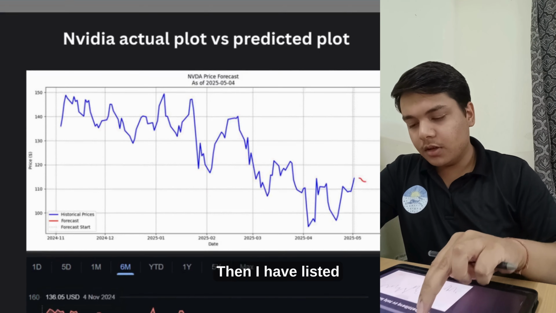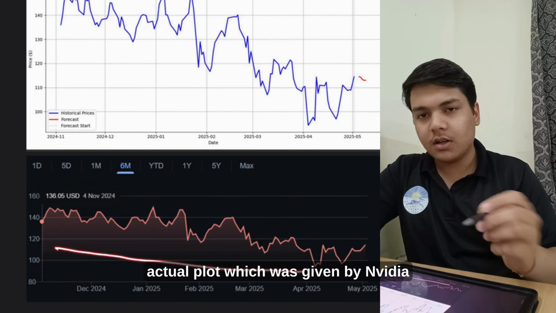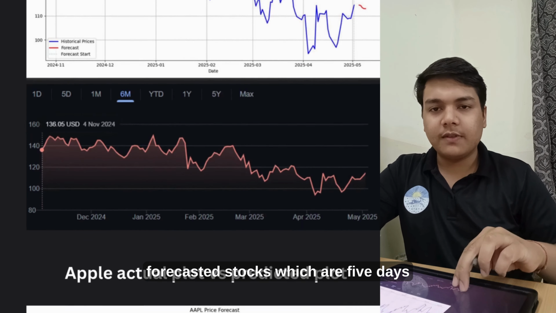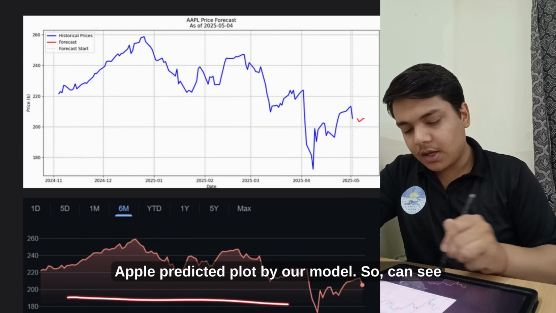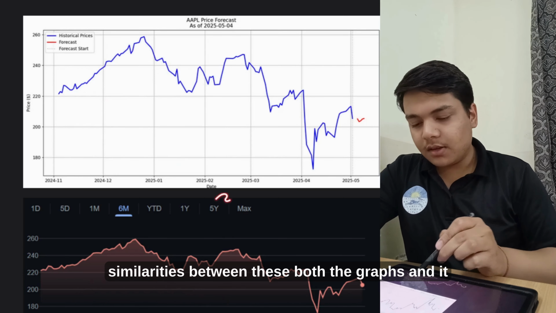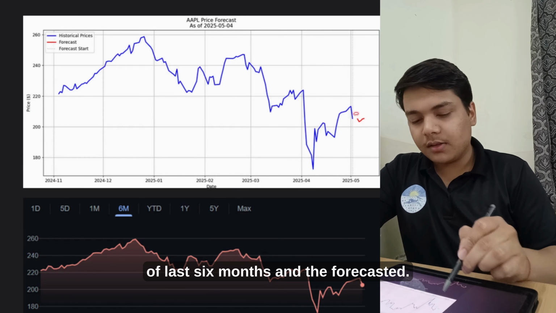Then I have listed Nvidia's actual plot and our predicted plot. This is the actual plot of Nvidia, and this is the predicted plot, and you can see this is the forecasted stock, which is a 5-day prediction. And there is the Apple actual plot and Apple predicted plot by our model. You can see the similarities between both graphs. It is plotted between date and price, and it covers the last 6 months, and the forecasted data is for 5 days.